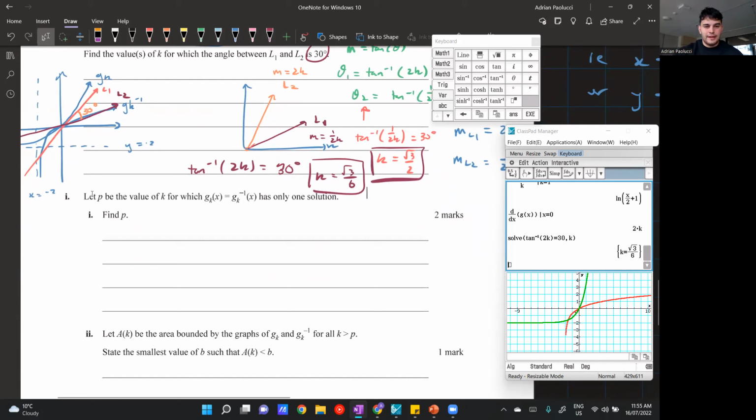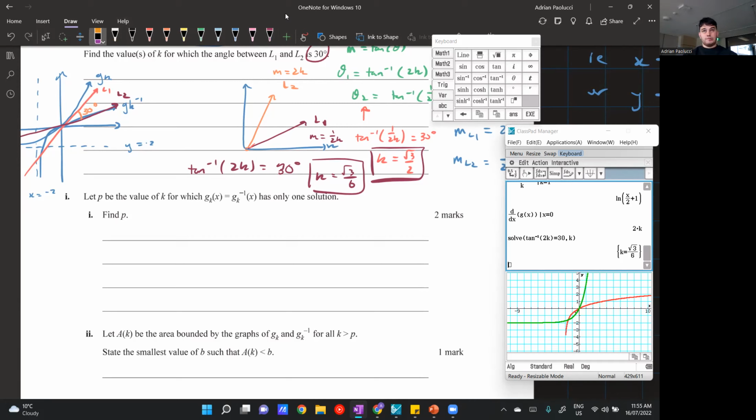Now, part I: let P be the value of K for which g_K of x equals g_K inverse of x has only one solution. Then it asks to find the value of P. I'm not sure why this question introduces a new variable. I think it's just to confuse people, but it's just saying P is the value of K to get one solution. Normal questions would word this as find the value of K to give you one solution to this equation, but this introduces a new value P, which makes it pretty confusing. But don't worry, it's exactly the same thing.